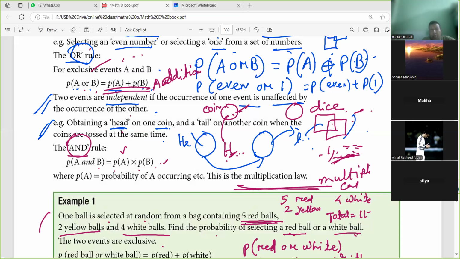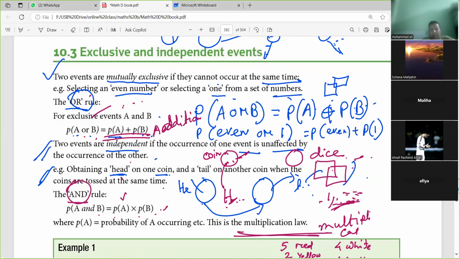If we can't do 2 works together, if we start one work, the other will be stopped. That one is mutually exclusive. Here we have to use the OR rule or addition rule. Probability of A or B means probability of A plus probability of B. And independent means if we want to do one thing, the other will not be affected. That time it is the AND rule. Probability of A and B is probability of A multiplied by probability of B. So this is very important. You just remember these things.